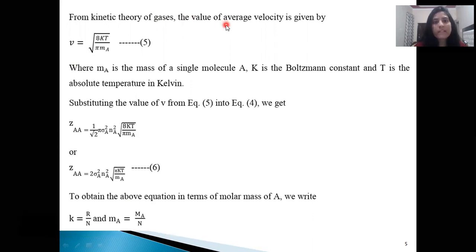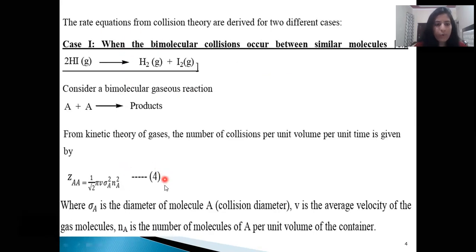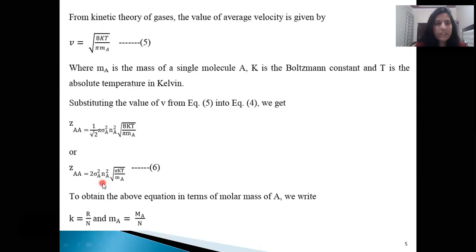From kinetic theory of gas, the value of average velocity is given by this relation, where m is the mass of single molecule A, k is Boltzmann constant, and its value is fixed, that is 1.38 into 10 raised power minus 23. And T is the absolute temperature in Kelvin. Now substitute this value of v from this equation into equation 4. So substitute the value of v in this relation, we get ZAA is equal to 1 by root 2 pi sigma square A n square A. In place of v, put this value.